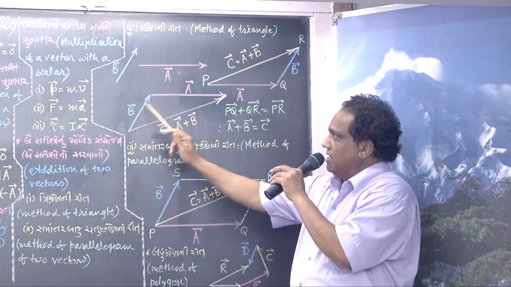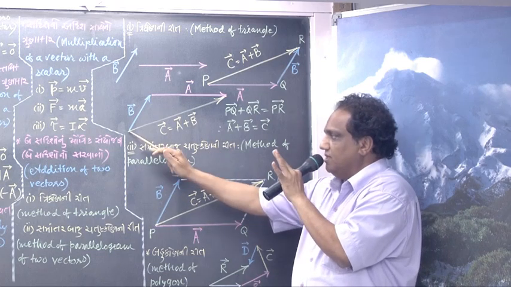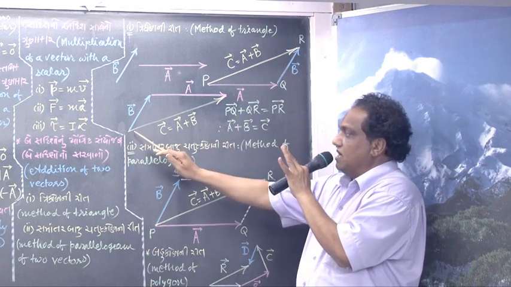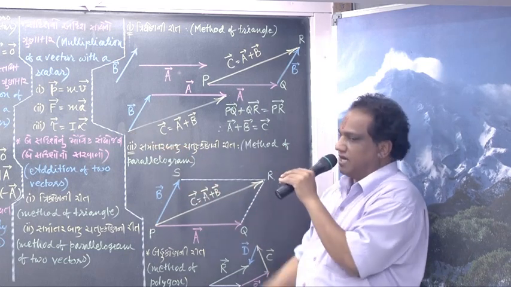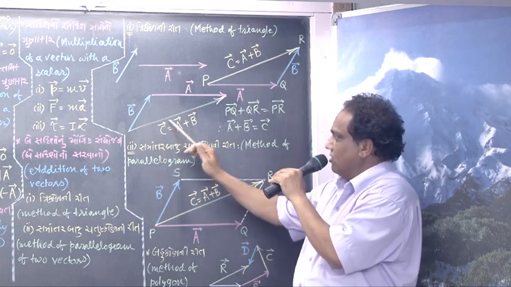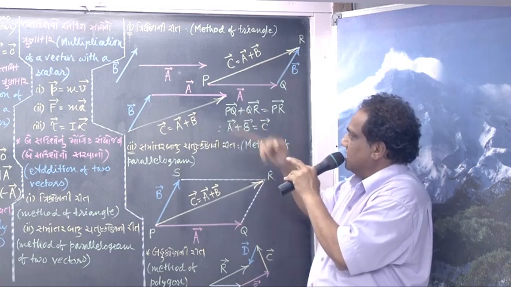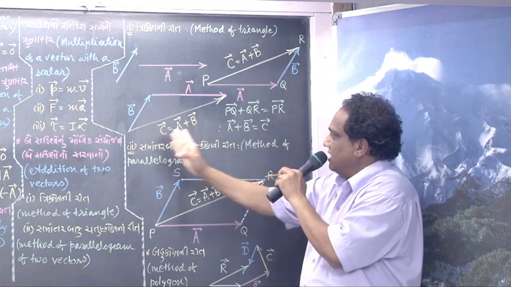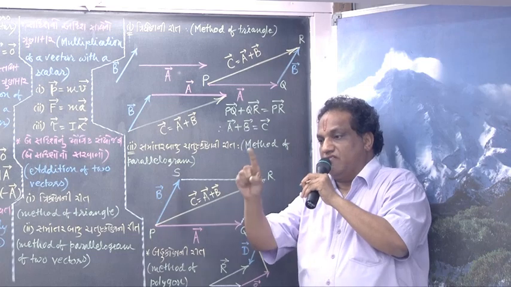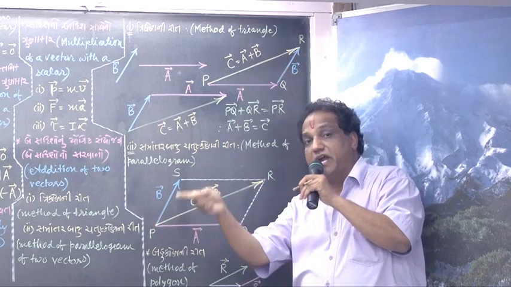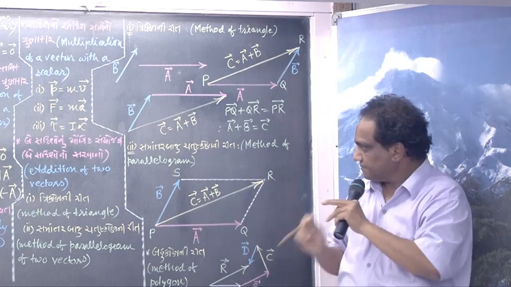So you may write vector B plus vector A, or you may write vector A plus vector B, because ultimately it will be the same vector. Come on, how will you find out its direction? From the tail of first to the head of second. You can see these and these are same, lengthwise also and direction wise also they are same. So don't bother whether to add first vector with second vector or second vector with first vector. Don't bother for that. Okay.